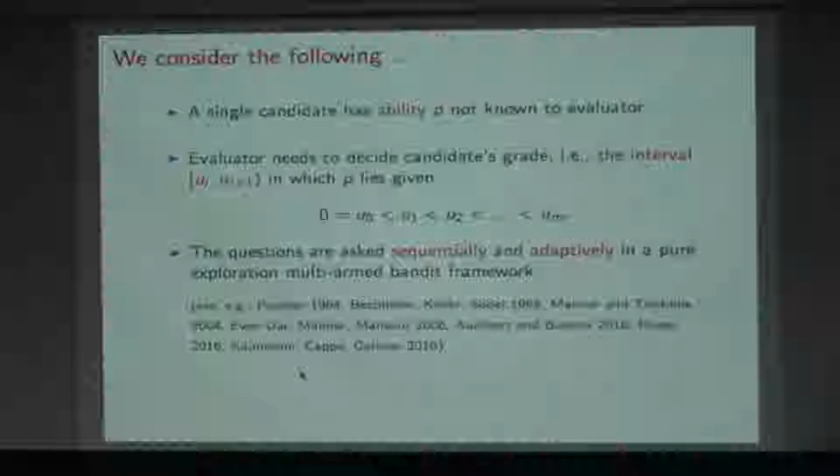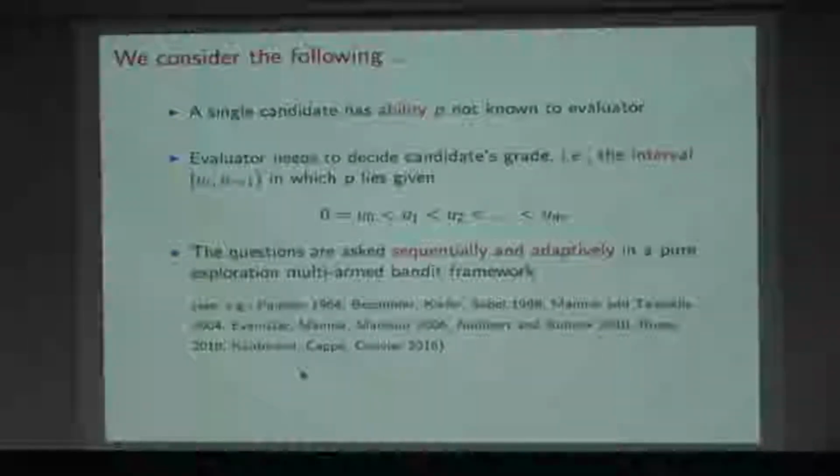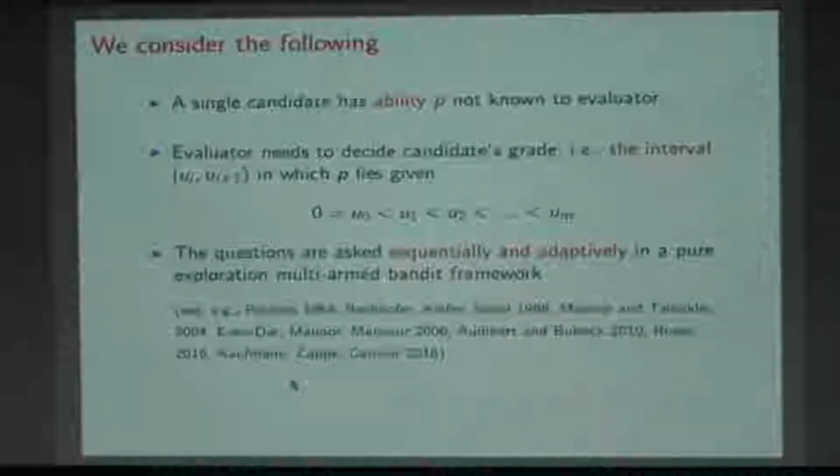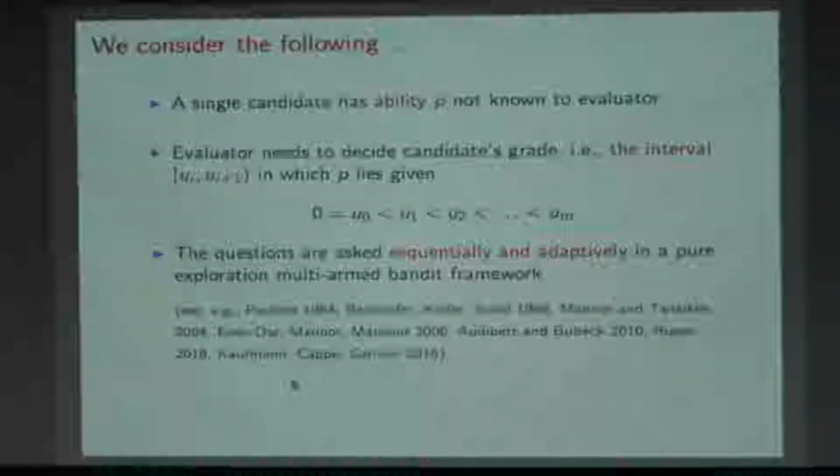P is not known to the evaluator. The evaluator needs to decide the candidate's grade. So my objective as an evaluator is not to find out what your P is, but what grade you get: A, B, C, or D. When you're being interviewed for a job, do you make the cut or no? That's something I can do much faster. I don't have time to figure out exactly what the person's ability is. So the way to model that is we'll have these intervals, U0 to U1, U1 to U2, up to UM minus 1 to UM, and the job is to figure out which interval the candidate belongs to.